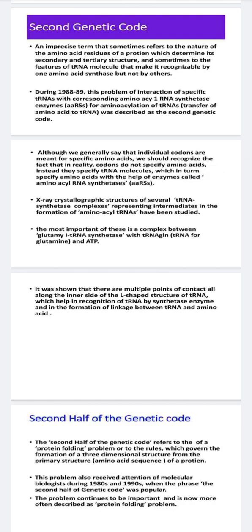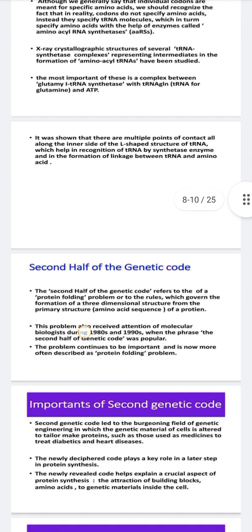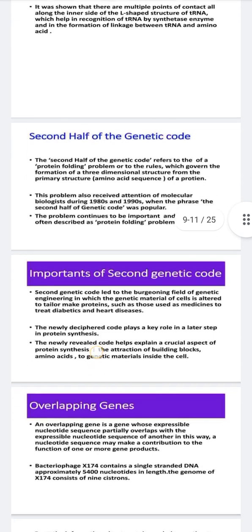Although we generally say that individual codons are meant for specific amino acids, so individual specific triplet codons will have their own specification of amino acids. We have to be very clear with the codons. The tRNA molecules and mRNA molecules are also very important for this processing. It should be very clear, along with the shape of the tRNAs and recognition of the tRNAs. All these things are very important in the coding of this process.